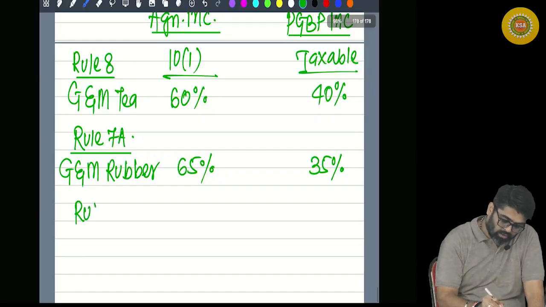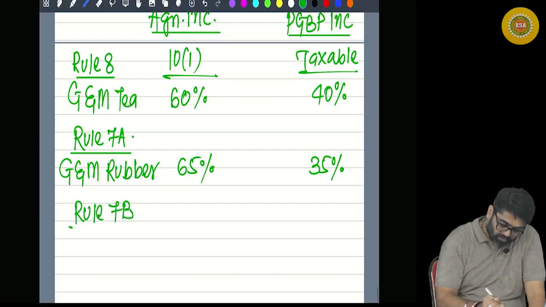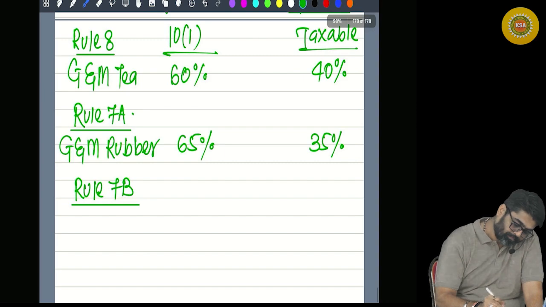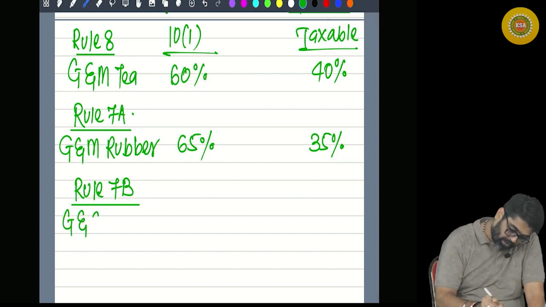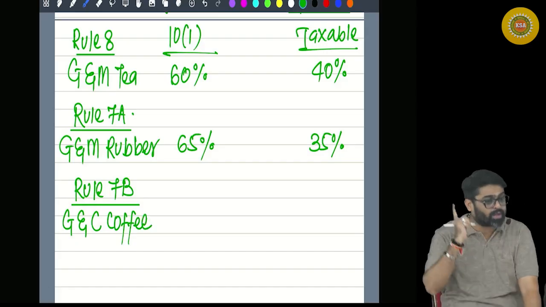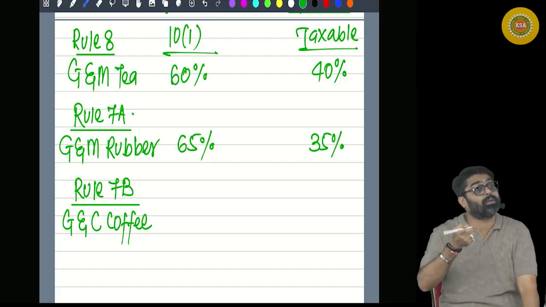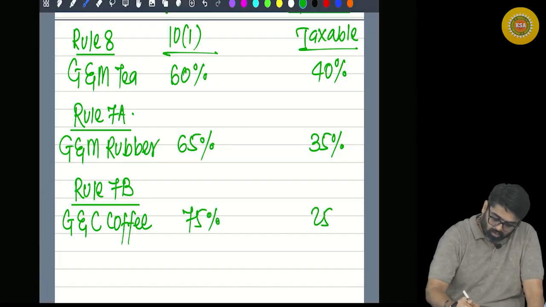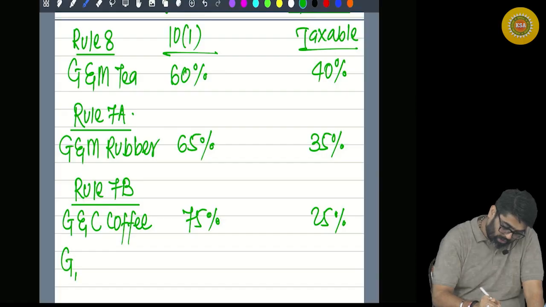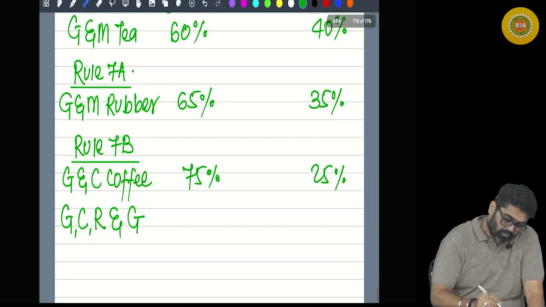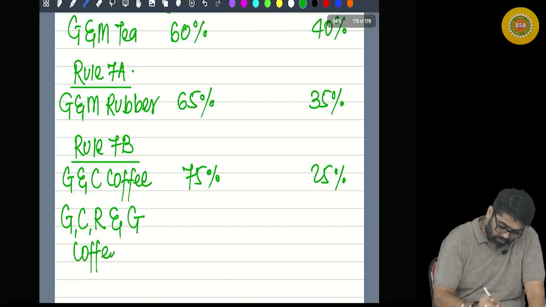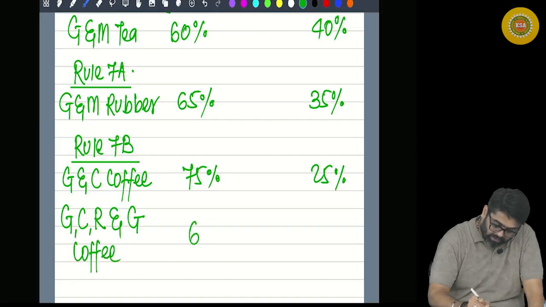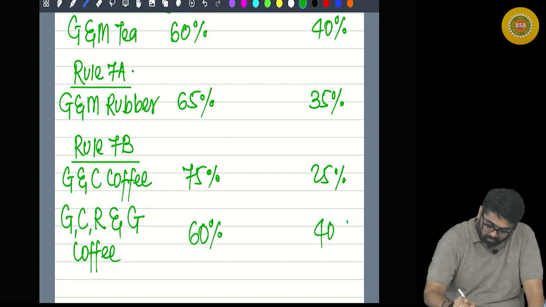And then there is Rule 7B. Rule 7B talks about growing and curing coffee beans. Only the growing and curing of coffee. Curing is also treated as a manufacturing process. So 75% and 25%. Then growing, curing, roasting and grinding of coffee into powder. That activity is 60% and 40%.